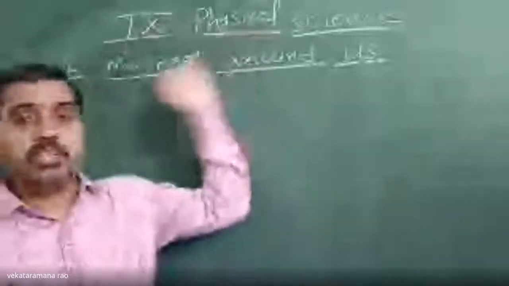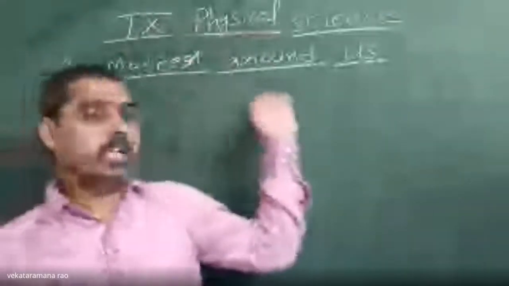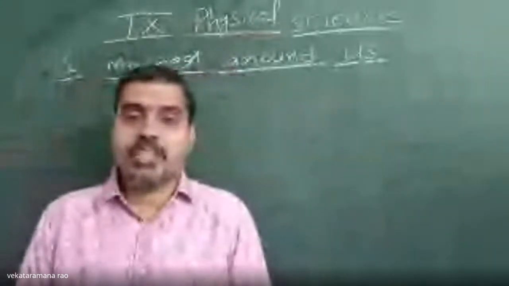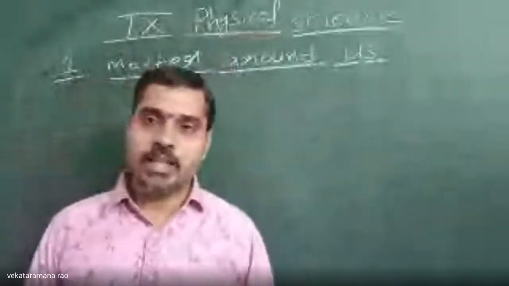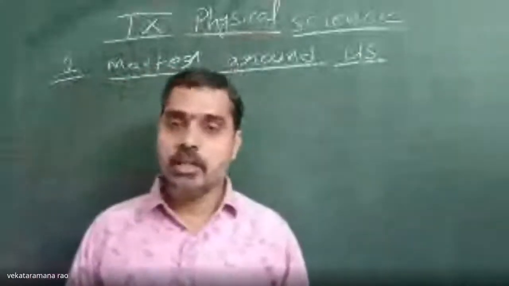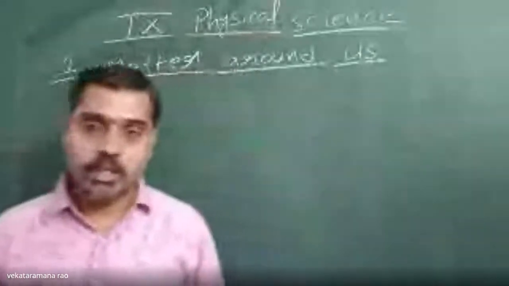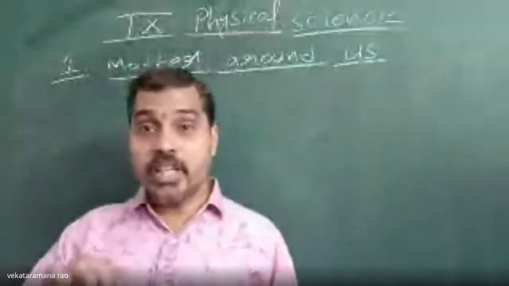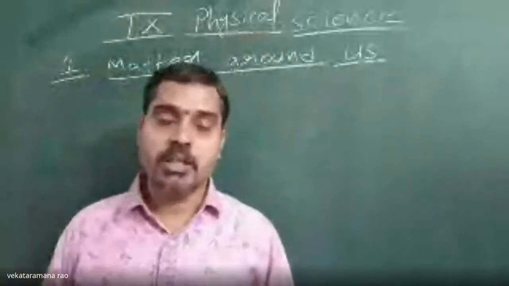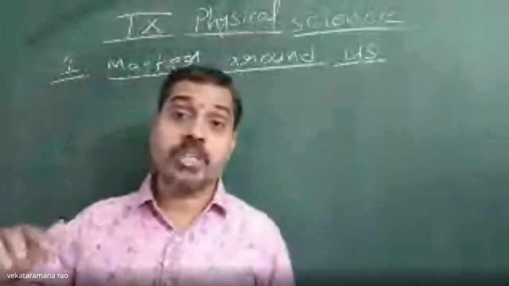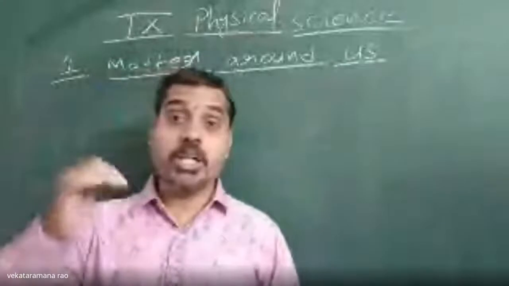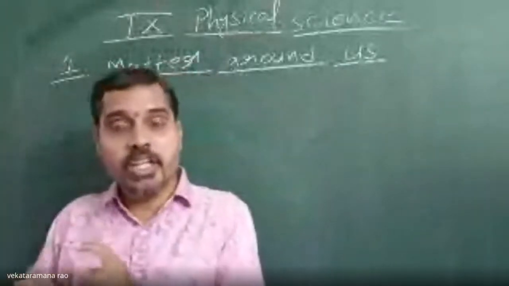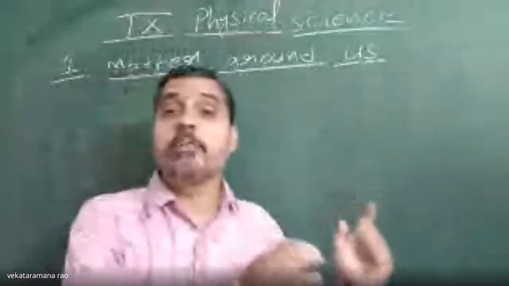Class physical science, first unit: Matter Around Us. In this unit, we already discussed what is meant by matter, what is meant by non-matter, what are the examples of matter and non-matter, what are the various states of matter, what are the various properties of matter, and how they vary in different states of matter.